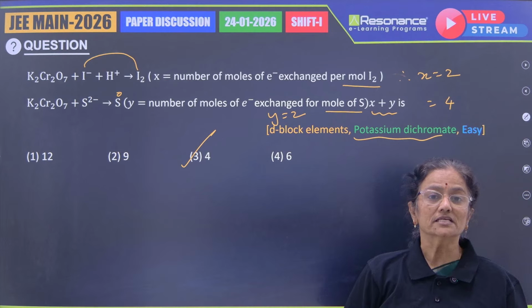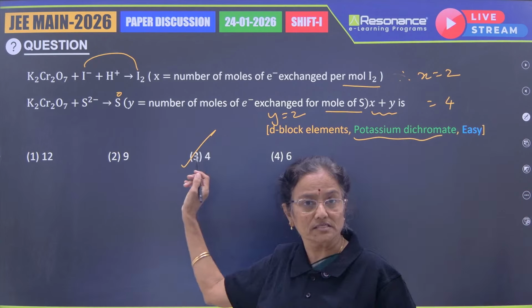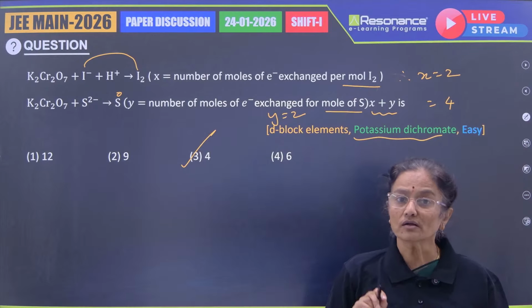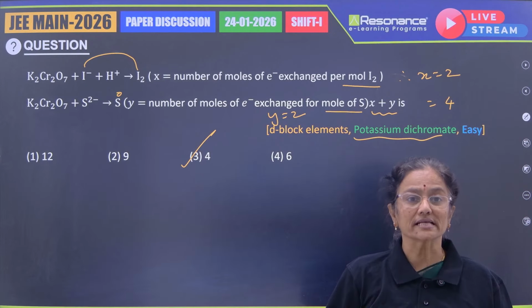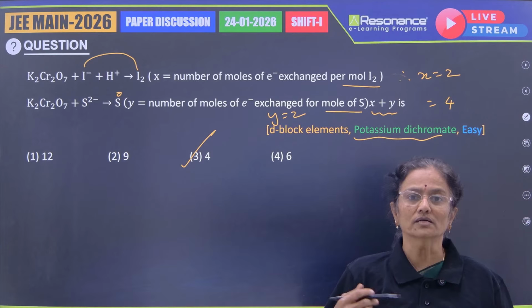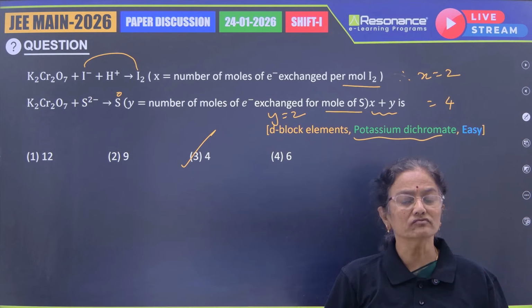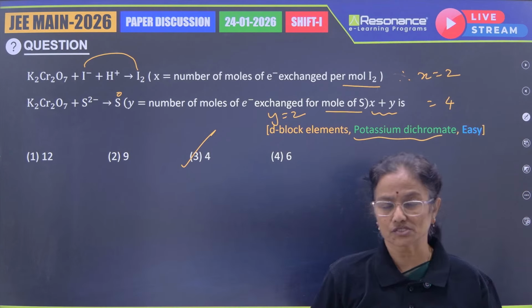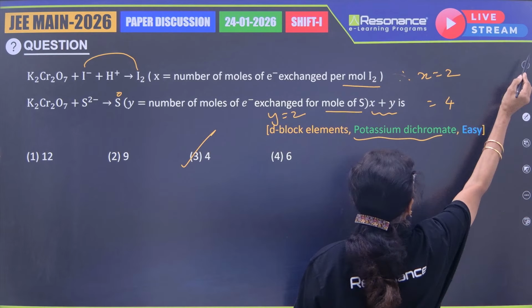It is considered an easy question because he has already told the products. Usually when the products are not given, students will have confusion about to what extent iodide is oxidized, and similarly sulfide, to what extent it is oxidized. But here the products are already given, we only have to see the oxidation number changes. So let us consider this to be an easy one. Let's go for the next question.